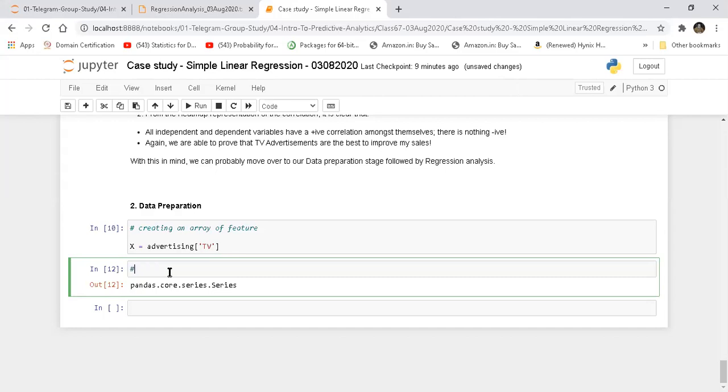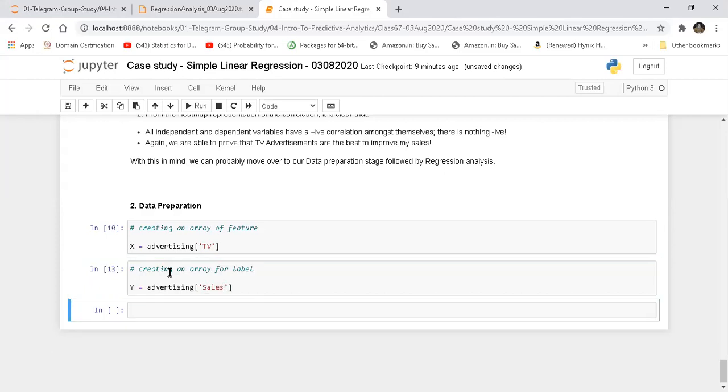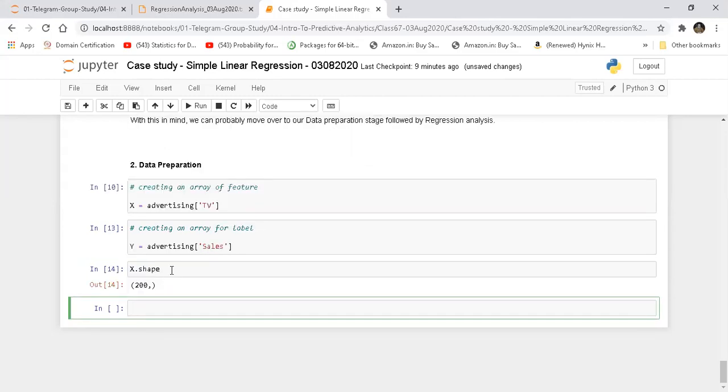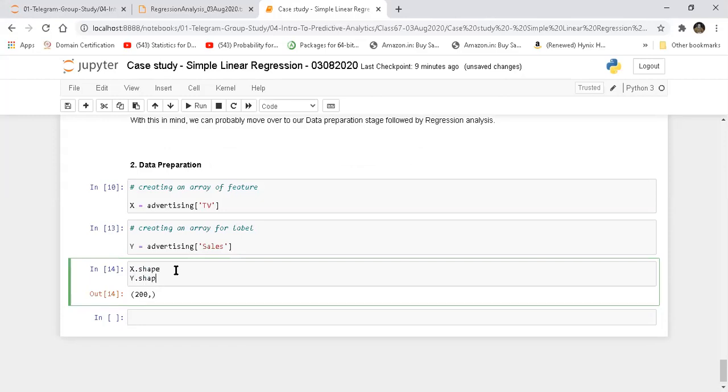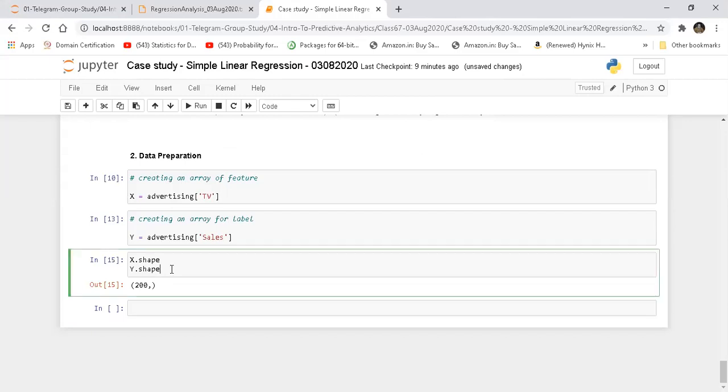So let's just do the same thing, creating an array for the label. In this case, my label, I'm going to call it Y, and the Y is going to be advertising sales, right? So I have X, I have Y. Let's try to see a very quick thing about X and Y. What we can do is use a function called x.shape. It has 200 rows and only one column. So that's why 200 comma nothing. If I do a y.shape, it's also going to give me the same, right? So basically we have simply taken values of two columns.